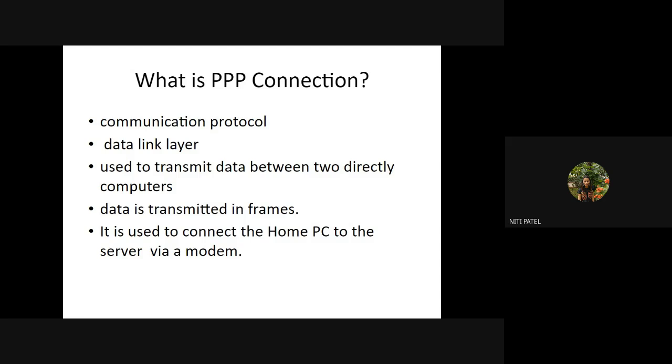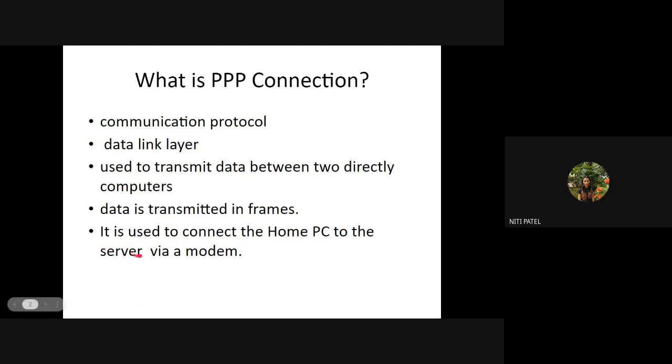So if I have computer A and B, and I'm using this PPP communication protocol, I will have direct transfer from node A to node B, and the data transmitted will be in the form of frames. So the source will know who the destination is, and the destination will know who the source is. Along with the IP address, I will also get the MAC address and the data of both node A as well as node B.